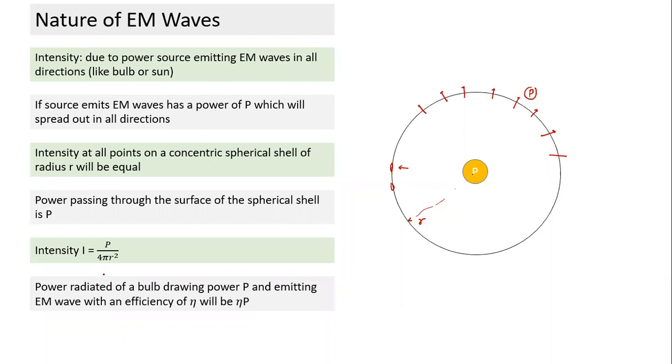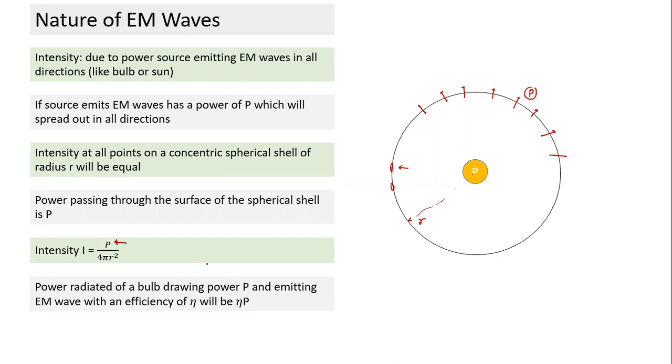So this is what I have done in power. What is P here? This is the power radiated in the form of EM waves. Now come to a bulb. See, when you say 100-watt bulb, 100 watt indicates that's an input power. But what is the output in the form of EM waves?